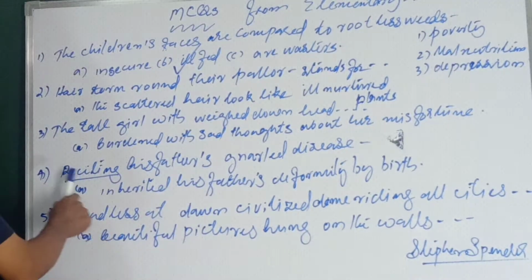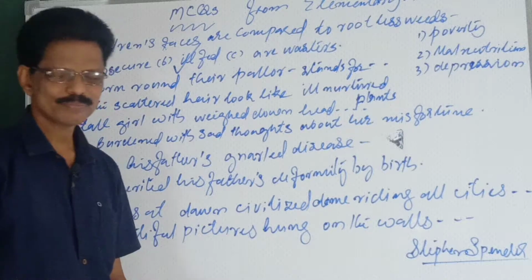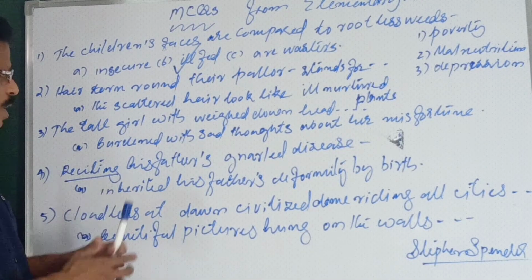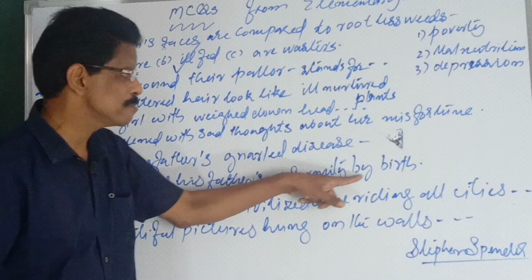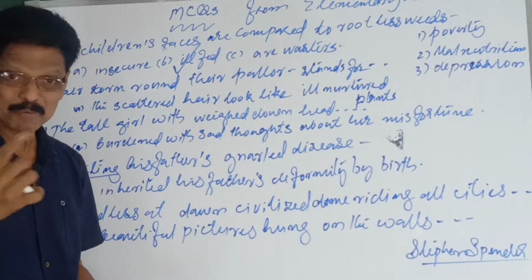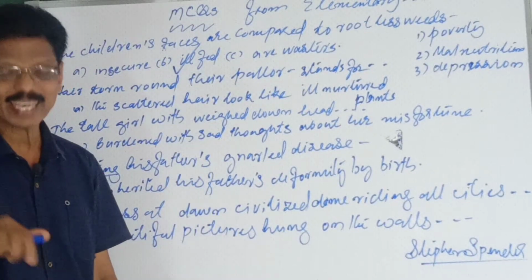Number 4. Reciting his father's gnarled disease. Take care of this word, reciting. It means he inherited his father's deformity by birth. He has inherited by birth his father's deformity, handicap. He is handicapped.